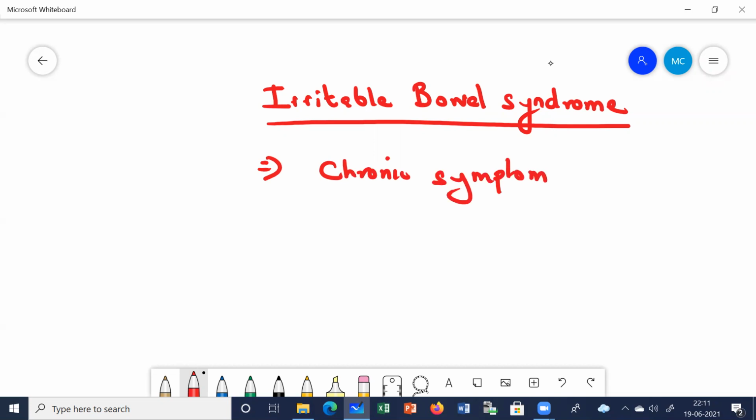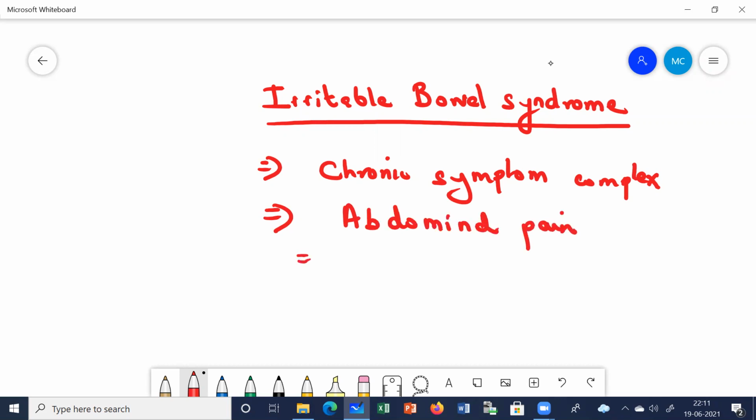And what happens in irritable bowel syndrome? The patient mainly complains of altered bowel habits and abdominal pain. Remember, these are the two main things which occur in irritable bowel syndrome. But the thing in this condition is that you won't be able to find any organic cause. No organic cause can be found in irritable bowel syndrome.